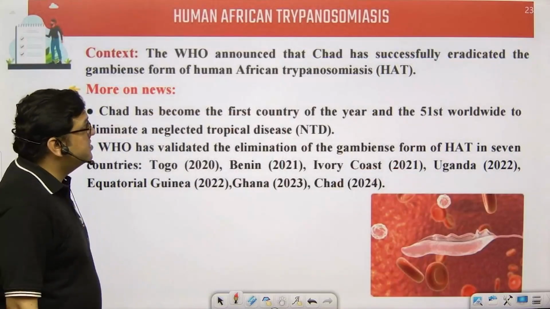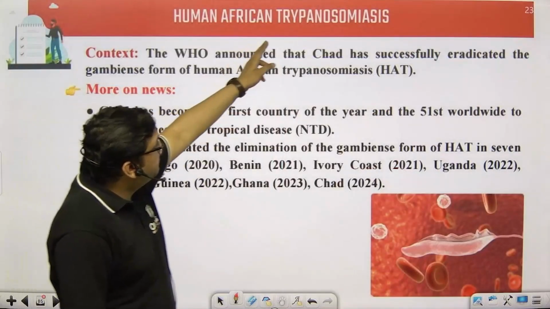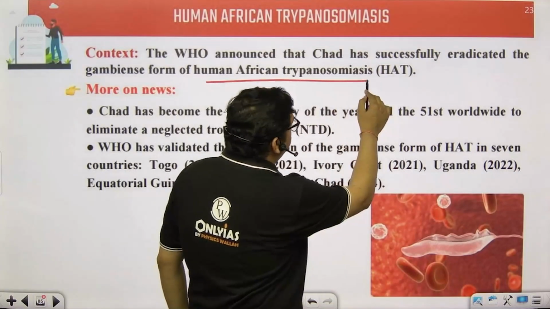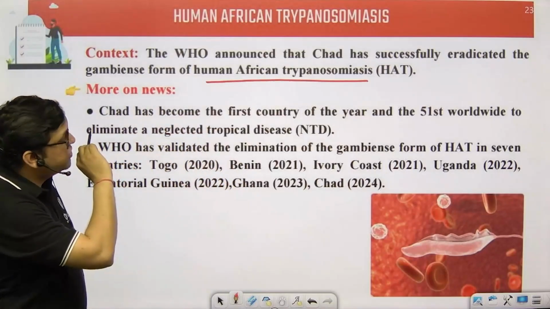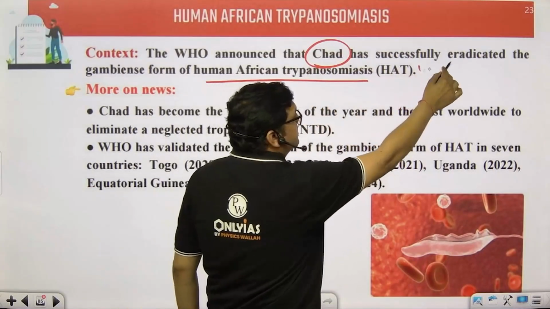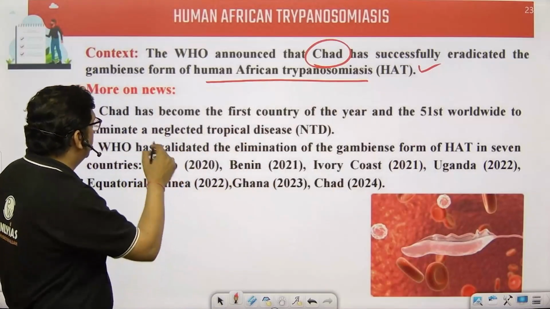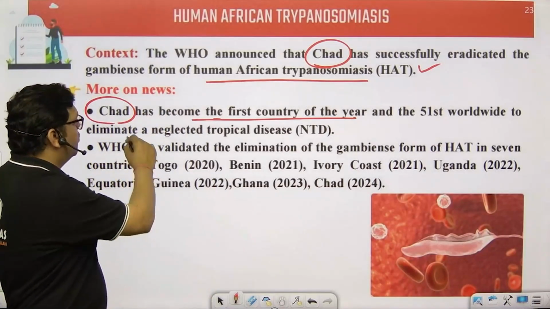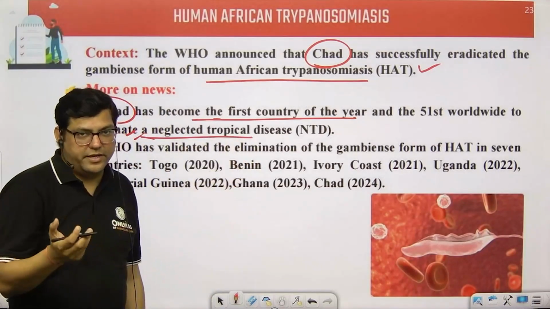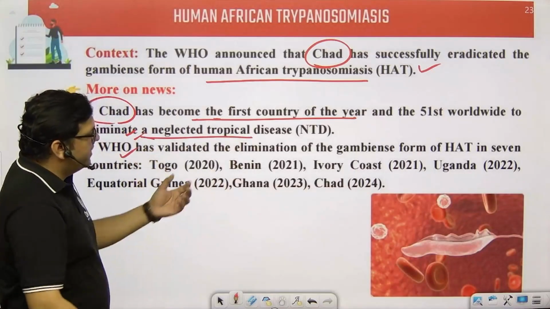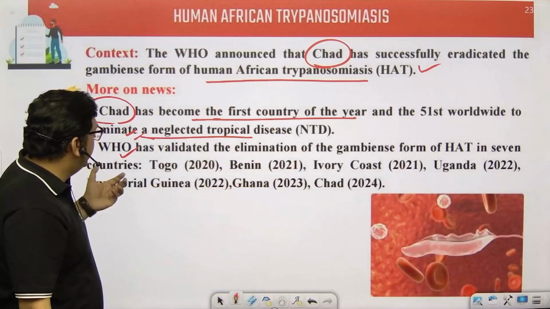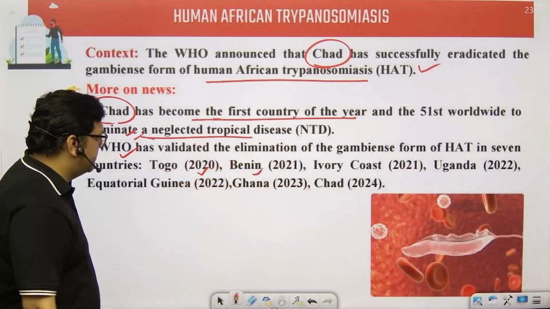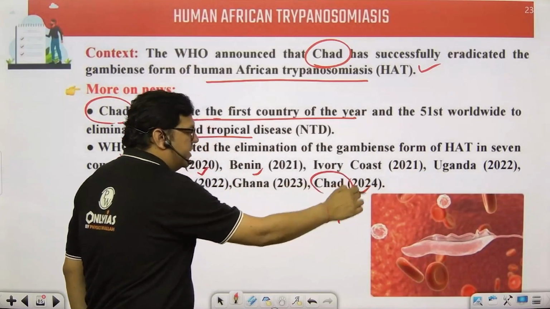Human African trypanosomiasis. Okay, so human African trypanosomiasis, that is sleeping sickness. WHO accounts that Chad has successfully eradicated this disease. So this has become the first country of the year and the 51st in the world to do so. In the context of neglected tropical diseases, this is one of them. WHO has validated elimination of the disease in different other countries also. In 2020 Togo was there, and other African nations. So the 51st one is Chad.